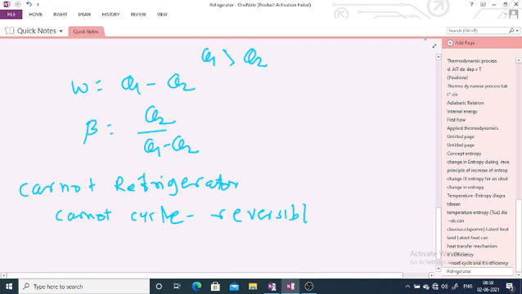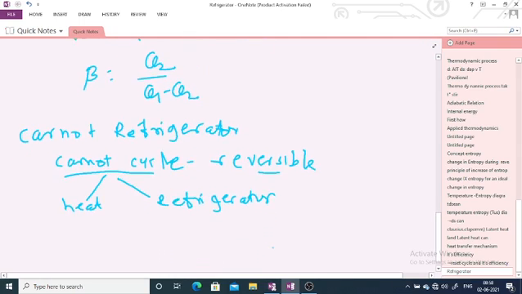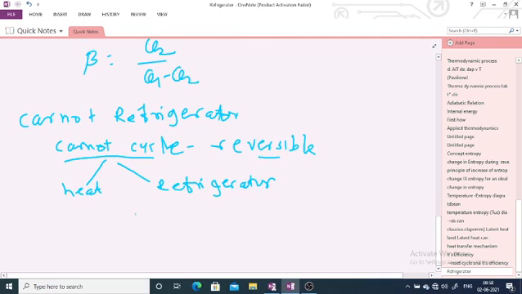It is required to be reversible if you want to close the cycle. So it works as a heat engine as well as a refrigerator. Whether it works as a heat engine or refrigerator is decided by the direction.